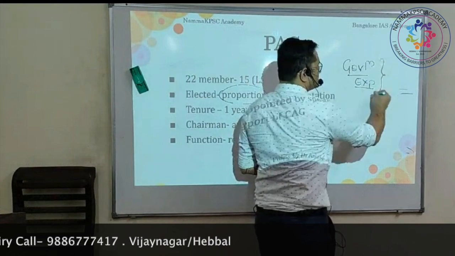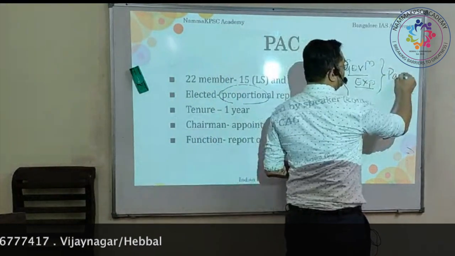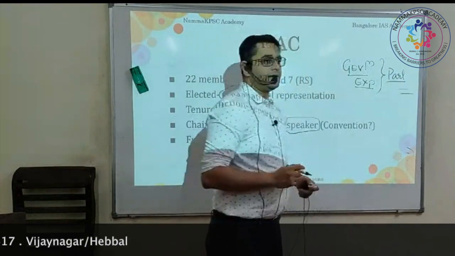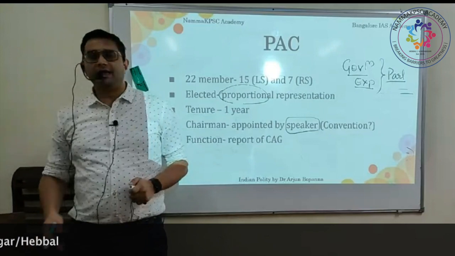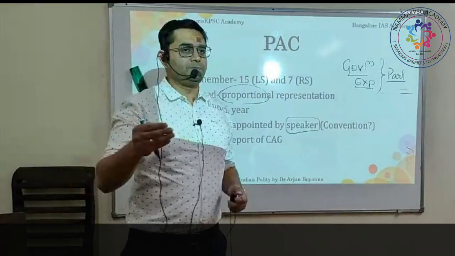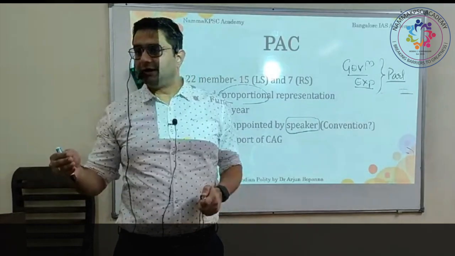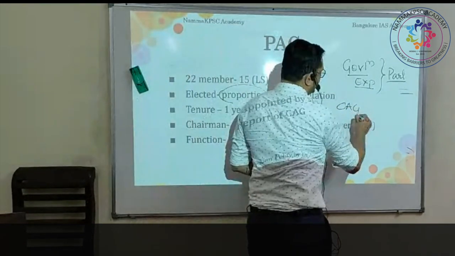These expenditures, as we discussed in the previous class, are sanctioned by the parliament. Once the parliament sanctions the expenditures, the amount is appropriated from the Consolidated Fund of India. So the CAG will audit this account.